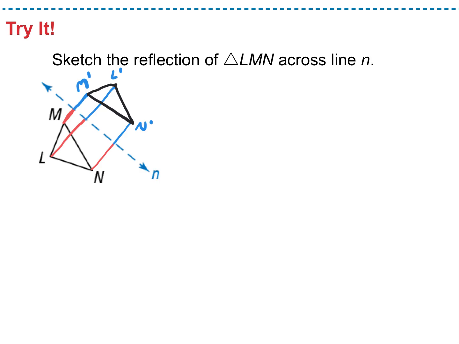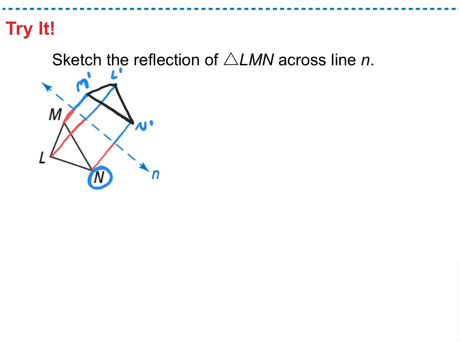Again, this is the only one we're going to have without graph paper. But the biggest thing I wanted to talk about, your original image is just the regular letter. Your new image is the letter with the prime symbol, or that apostrophe. That keeps them separate, because when we get on graph paper, it's going to get really messy if we do this on every single one. So that's why we use the prime symbols.